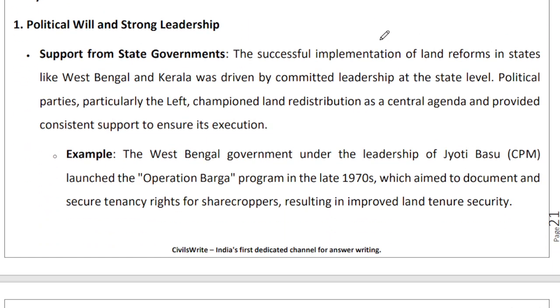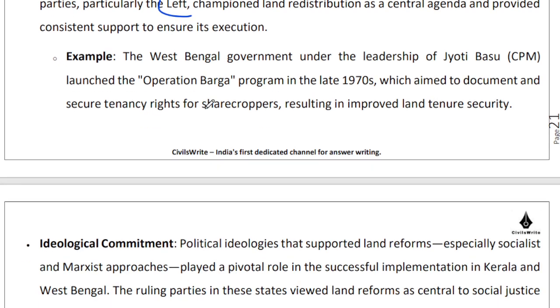So speaking about the political will and strong leadership, for instance, in West Bengal and Kerala, there was committed leadership at the state level, right? Leftist political parties who are champions of redistribution, who are champions of reducing inequality, who are champions of the cause of the masses. They really put their weight behind these kinds of programs, right? So as late as the 1970s, you see Jyoti Basu launching Operation Barga, right? With the idea that let us document and secure tenancy rights for sharecroppers, right? Let us give them some kind of land tenure security.